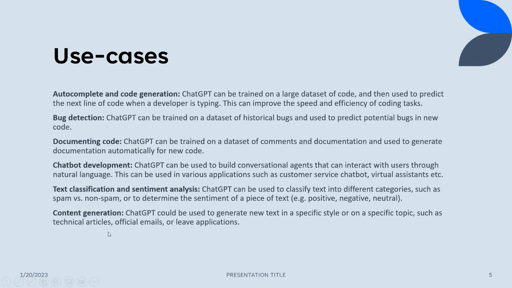Content generation. This can be used to write technical articles, leave applications, or office emails, for example. If we ask for a leave email addressed to my manager, it can generate a beautiful email with proper grammar and all. We can directly use that.